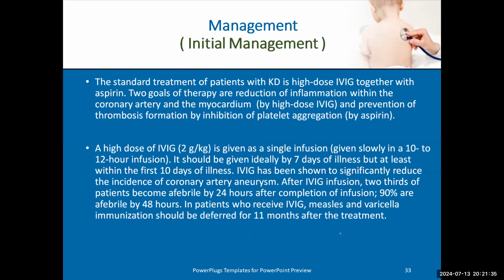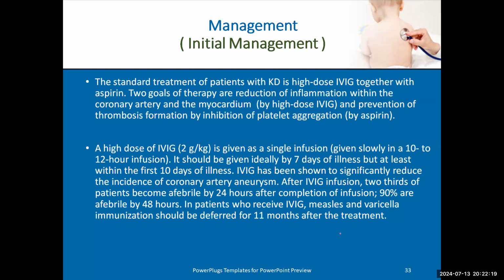Initial management, as we all know, the drug of choice and the only drug for Kawasaki is IVIG. It's given as a single infusion, given slowly over 10 to 12 hours. The best time to give IVIG is in the first week, the first 7 days, or maximally the first 10 days, in the acute phase. It's not good to give IVIG after the 10 days, because after the 10 days, if there is coronary abnormality, it will have occurred.